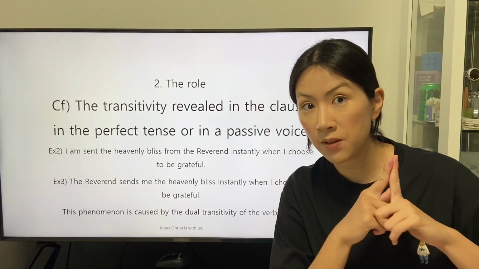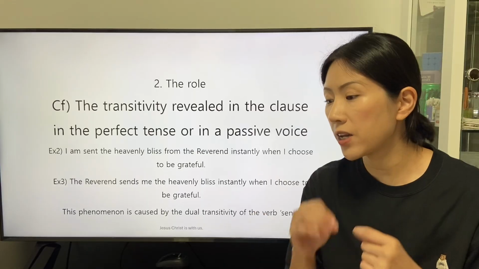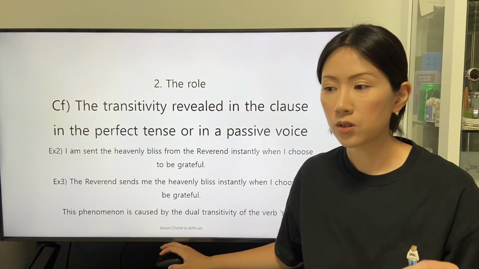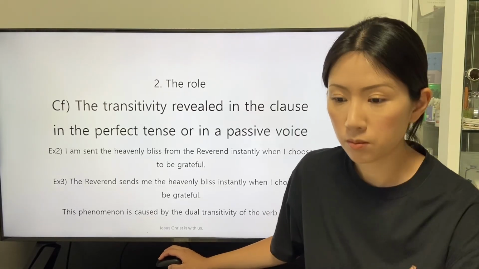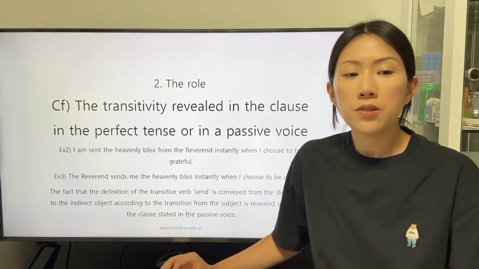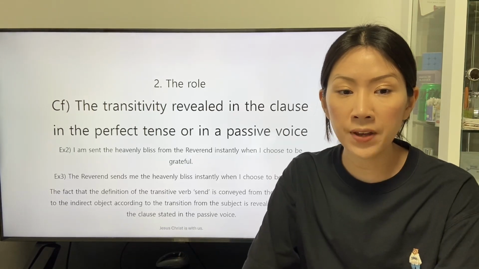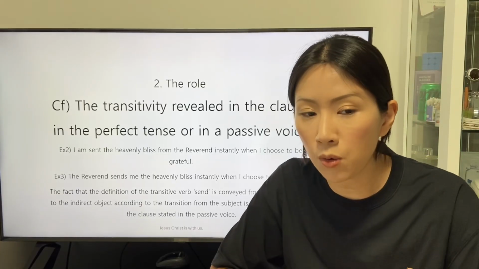And the second transitivity is about the definition to be conveyed to the object. The object, the heavenly bliss, conveys the definition of the transitive verb send as the object of the subjective complement send.